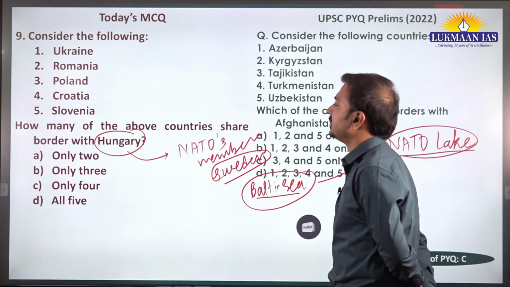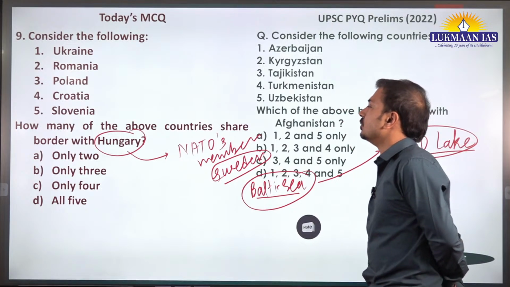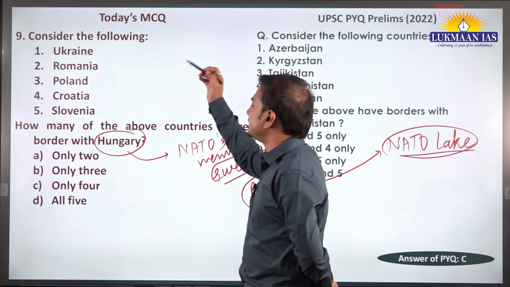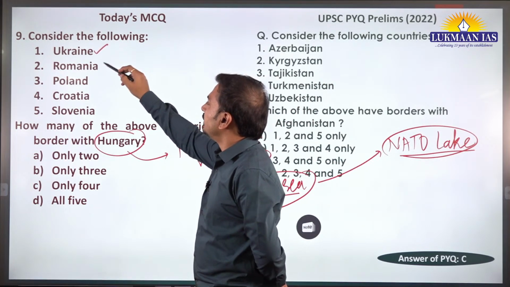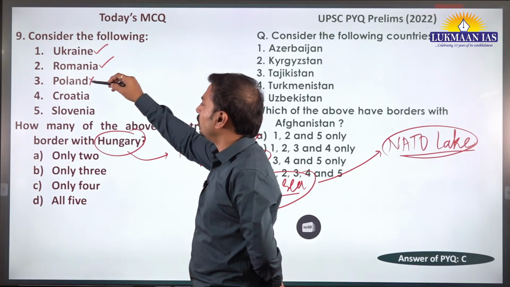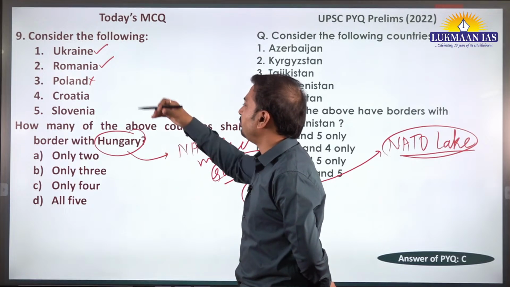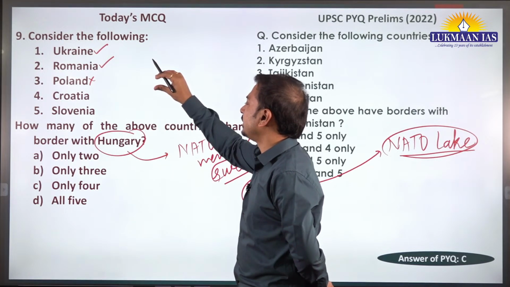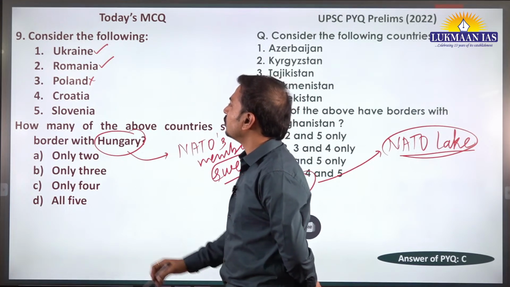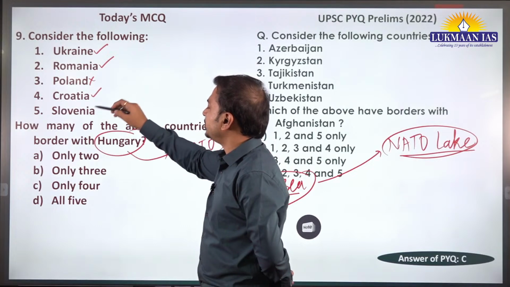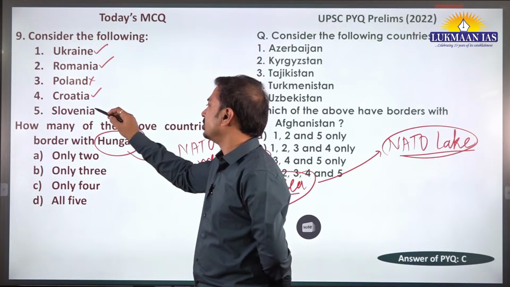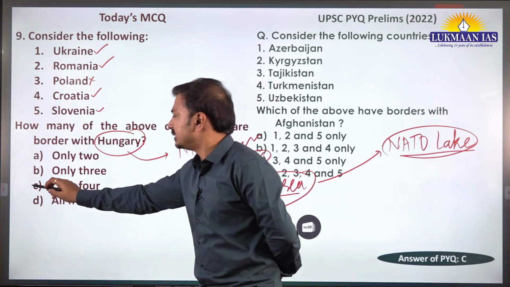And the basic question asked here is about the bordering countries. So mapping is required, atlas reading is required. How many of the above countries share border with Hungary? On the eastern part, Ukraine is there. Then on the south of that, Romania is there. Poland is not there. Between Poland and Hungary, another country, Slovakia, comes in, and then south of it there is Hungary. So Poland is not there. Then Croatia is on the southern side of Hungary, and then in the south west Slovenia is there. So C is the correct answer.